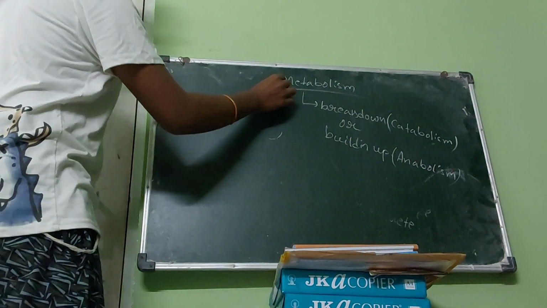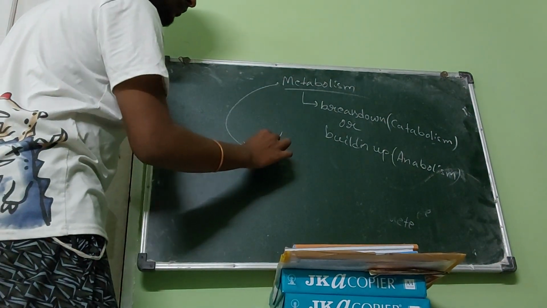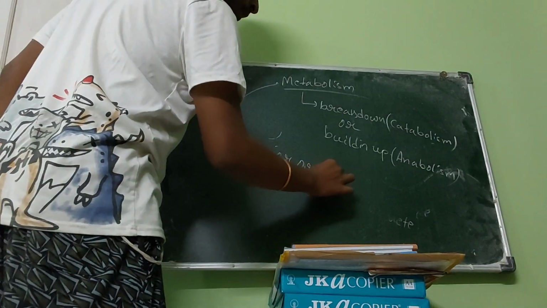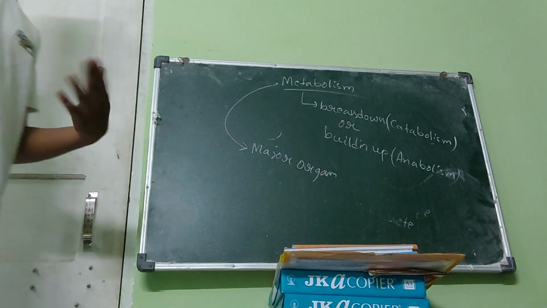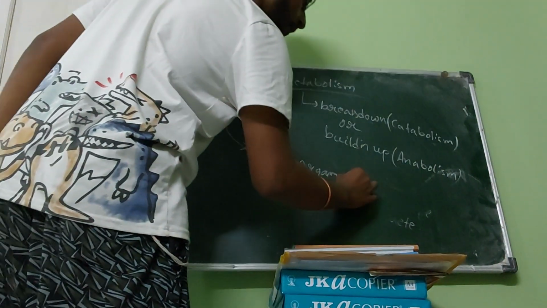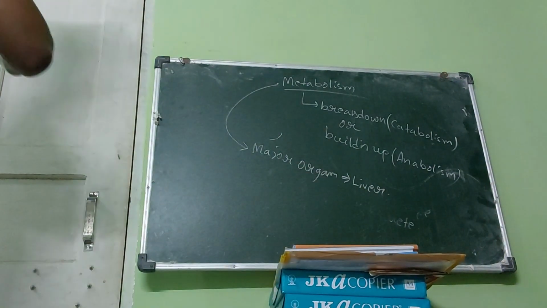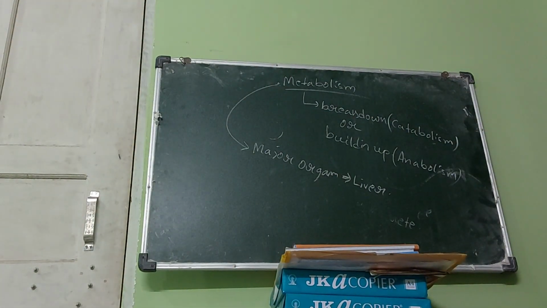The major organ which performs metabolism is our liver.